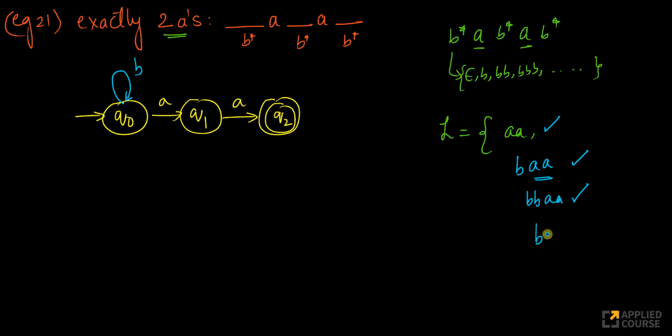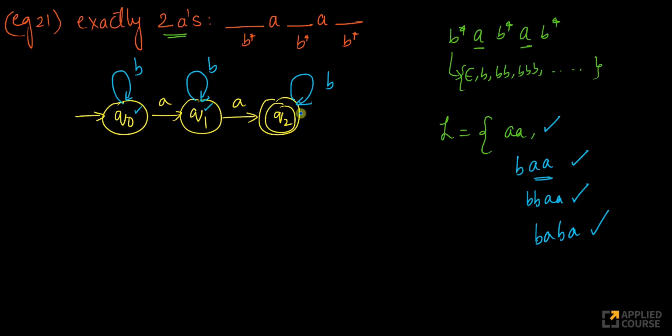Similarly, what if I get BABA? This should also be accepted. So if I get BA, BA. This state basically says that I've seen 0 A's. If you reach this state, you have seen 1 A. If you reach this state, you have seen 2 A's till now. That's the logic here. Now, once you have seen 2 A's, any number of B's that you see, you don't care about it. So for this state, both transitions are done.